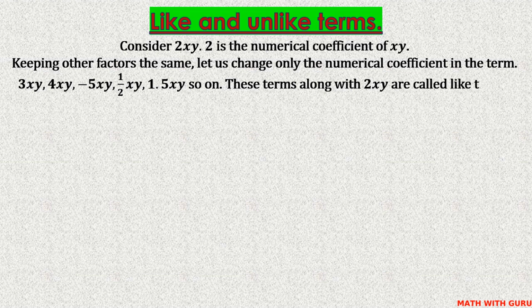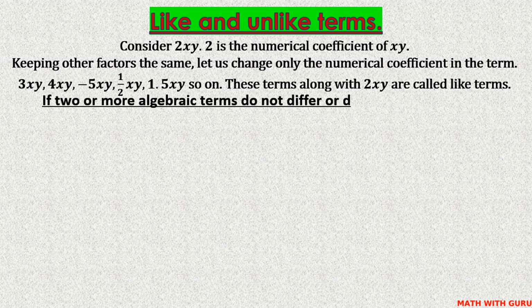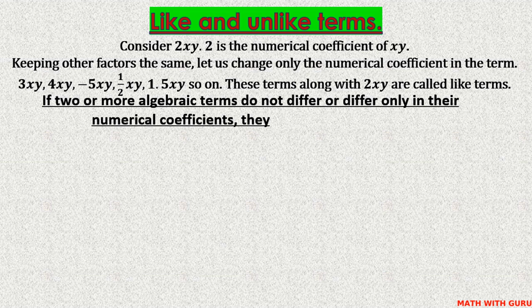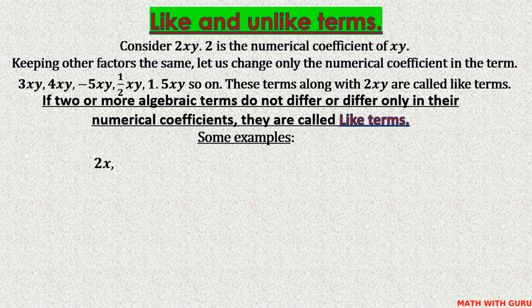These terms along with 2xy are called like terms. If two or more algebraic terms do not differ or differ only in their numerical coefficients, they are called like terms.